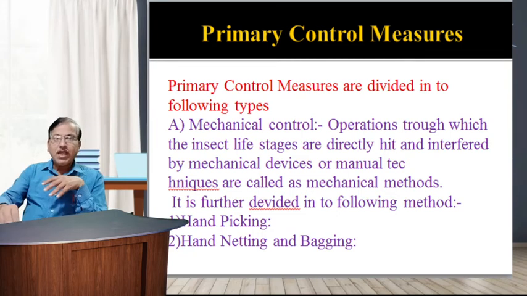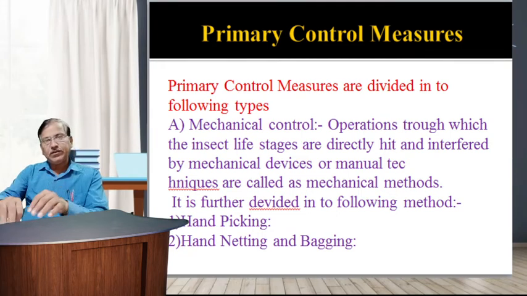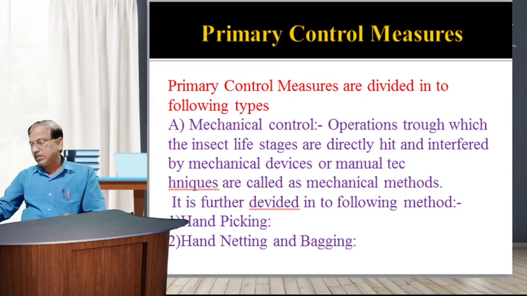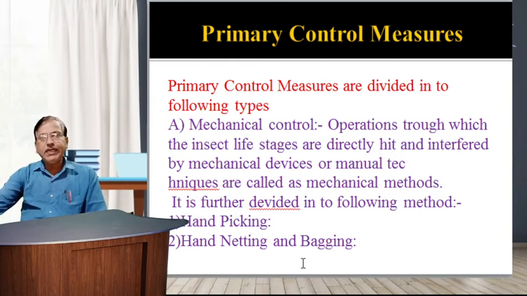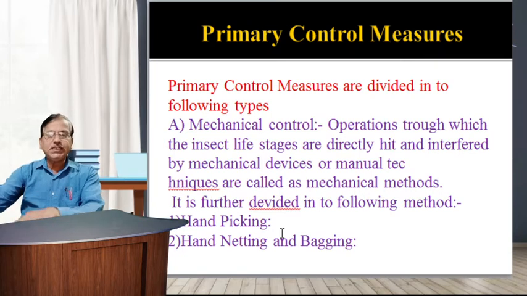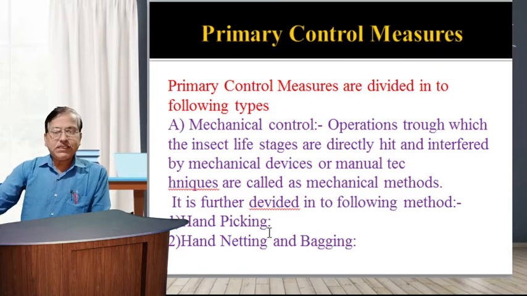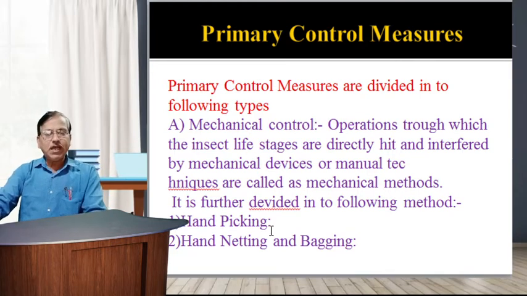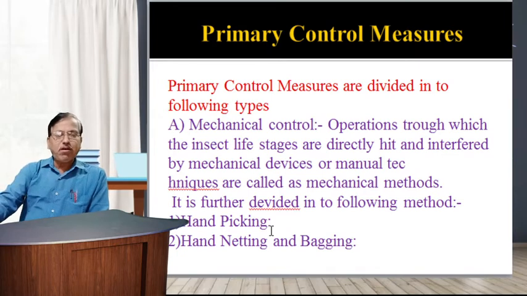Second is hand netting or bagging. For catching various insect pests, simple entomological nets can be used. Sometimes bags are used to collect a large number of pests.